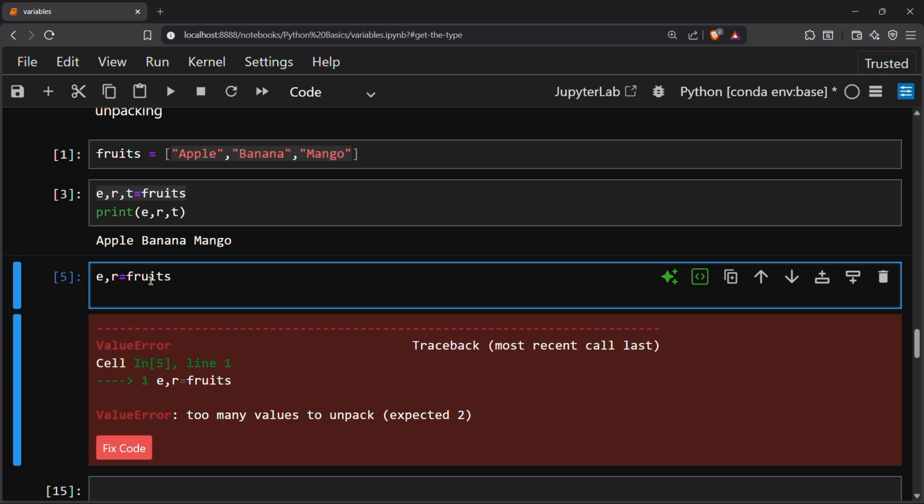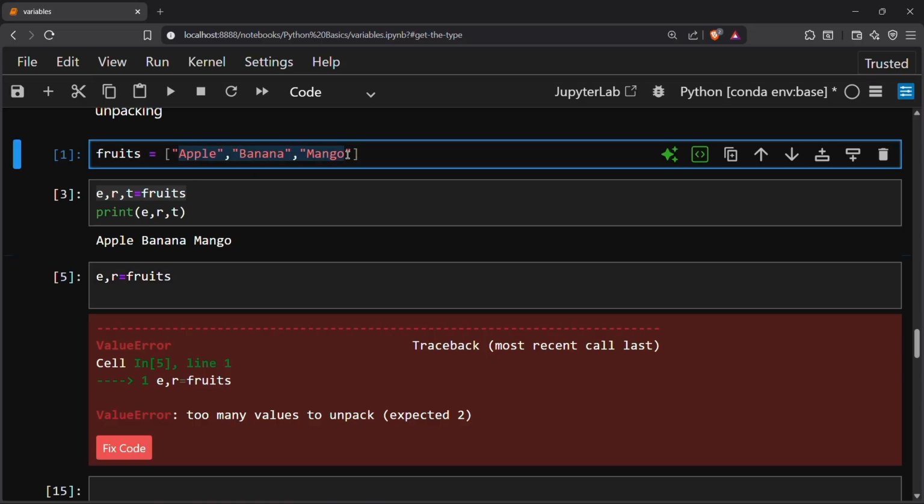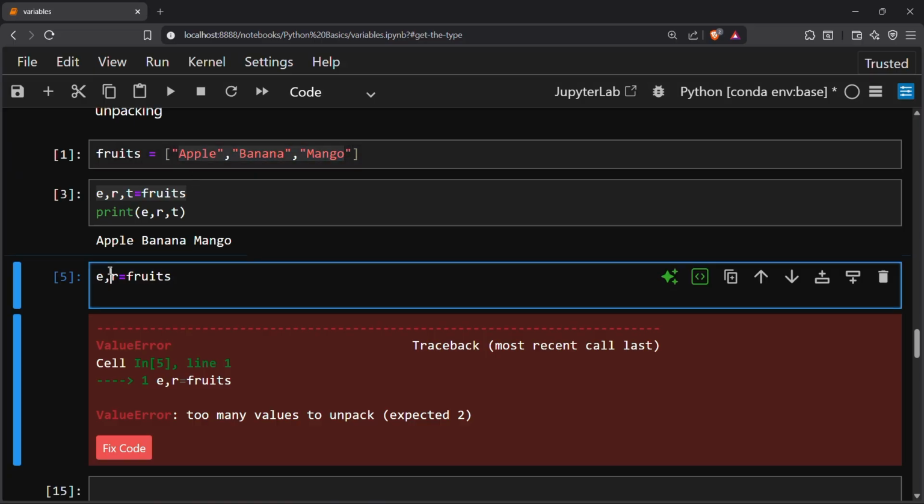If I want only two variables with all three list items, what will I do? I will use an asterisk before the variable I want to store multiple values in.